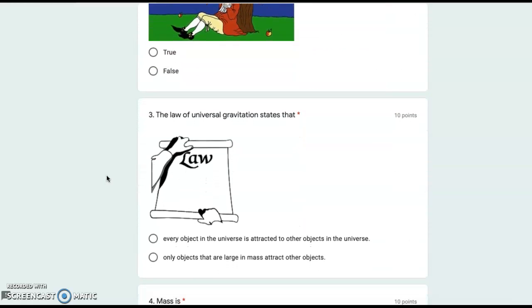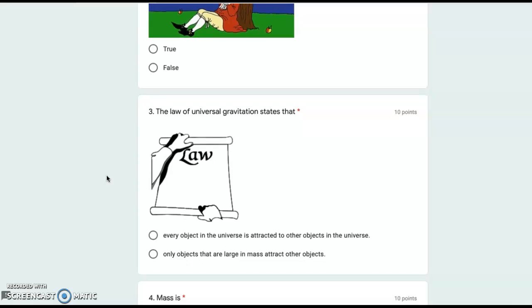Number 3. The law of universal gravitation states that every object in the universe is attracted to other objects in the universe, or only objects that are large in mass attract other objects.